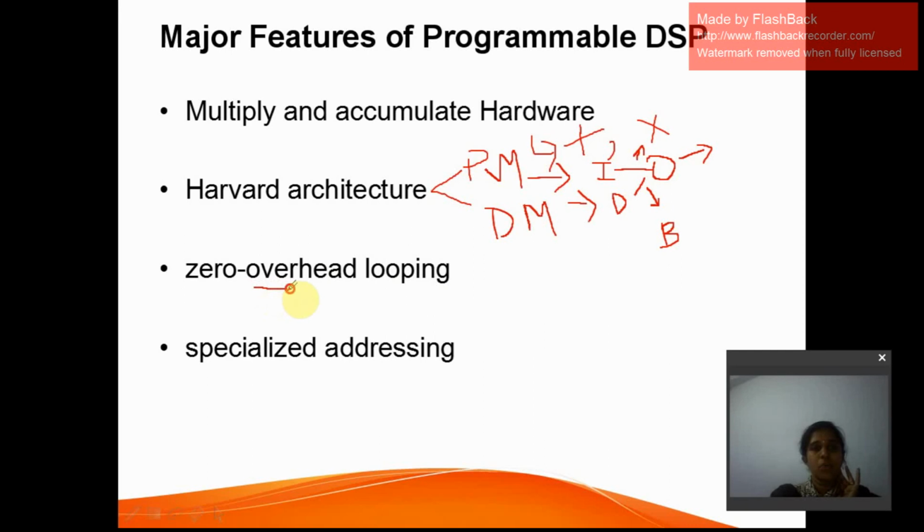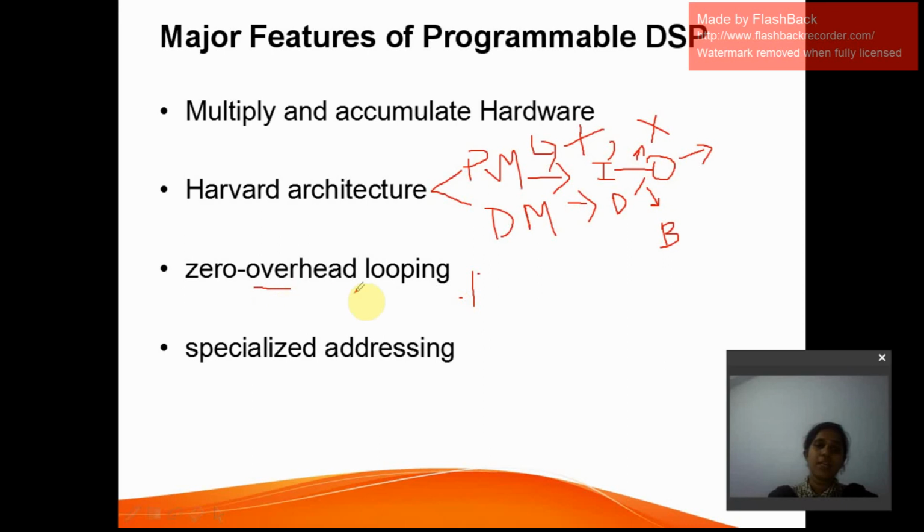What is zero overhead looping? If you want to execute a program, obviously a program consists of certain loops. If you want to count up or count down the loops, or the execution of the loops, it takes zero cycles.